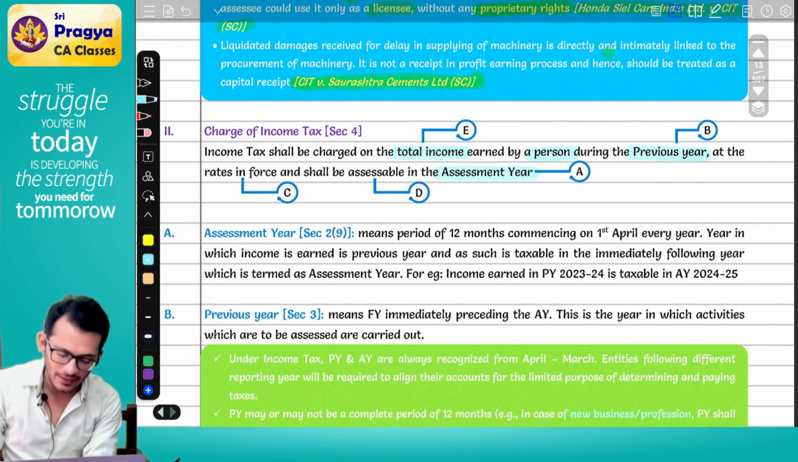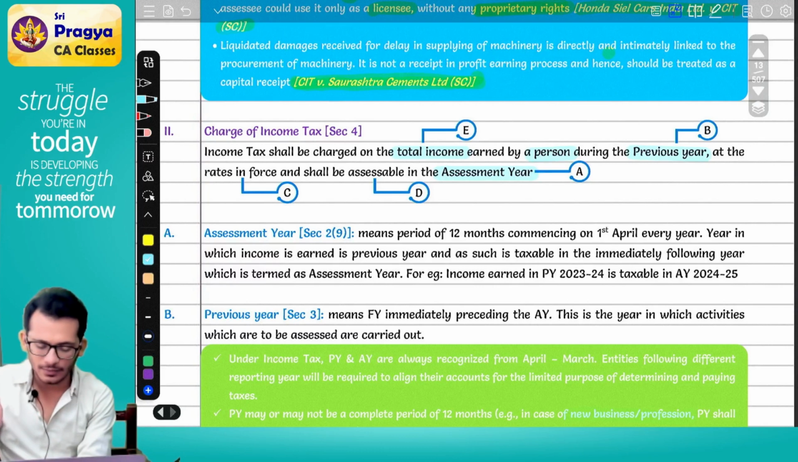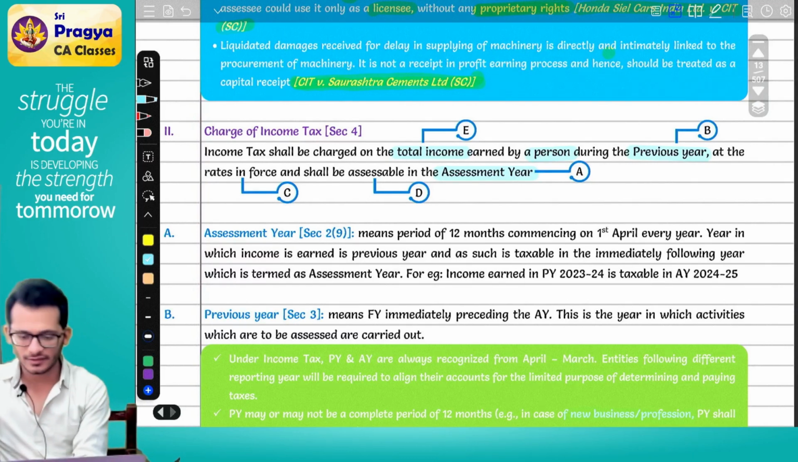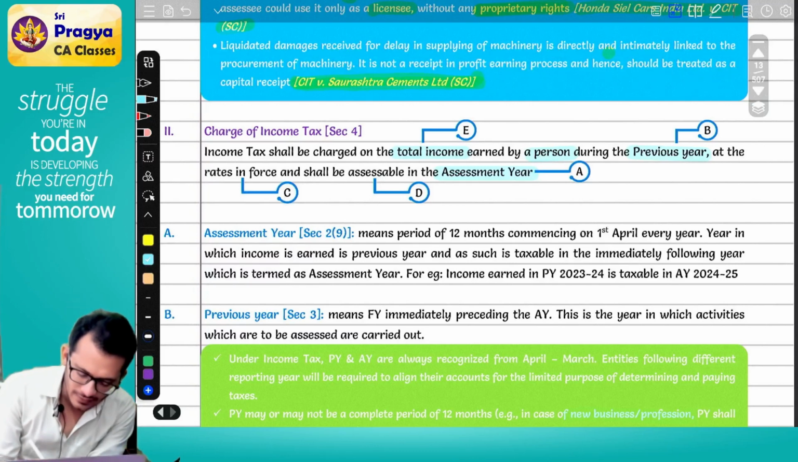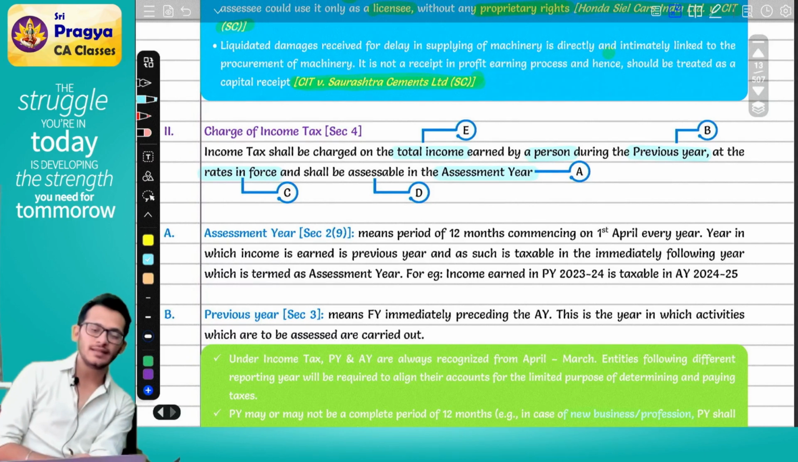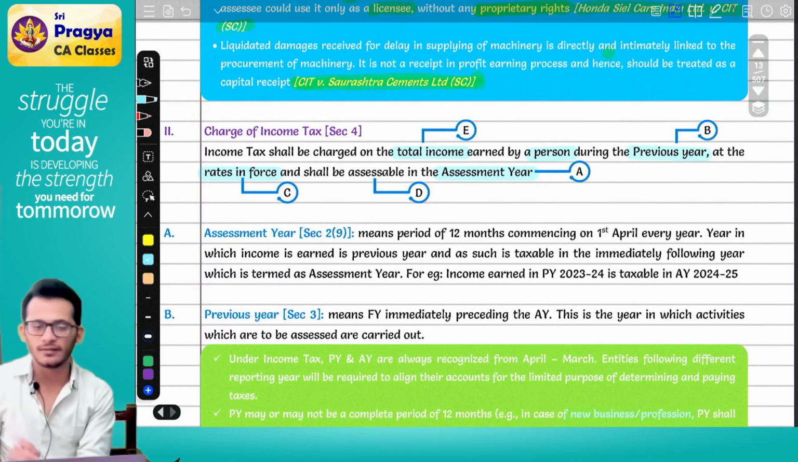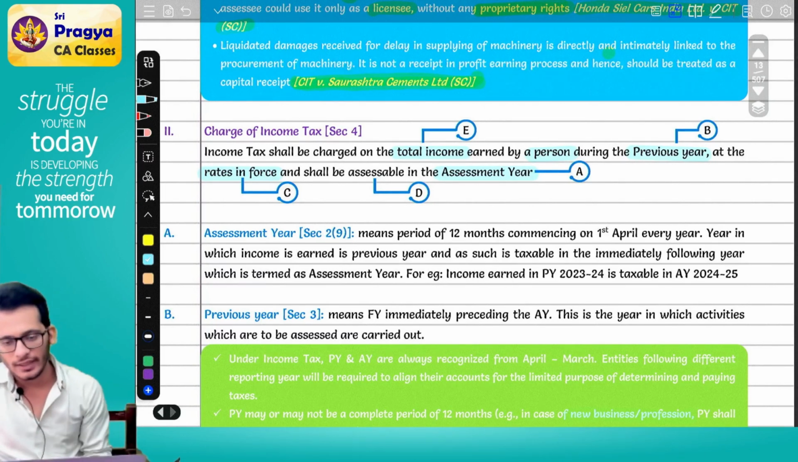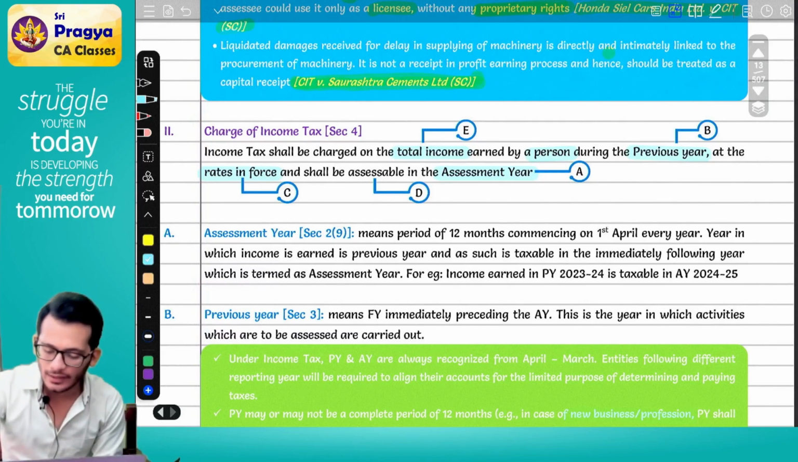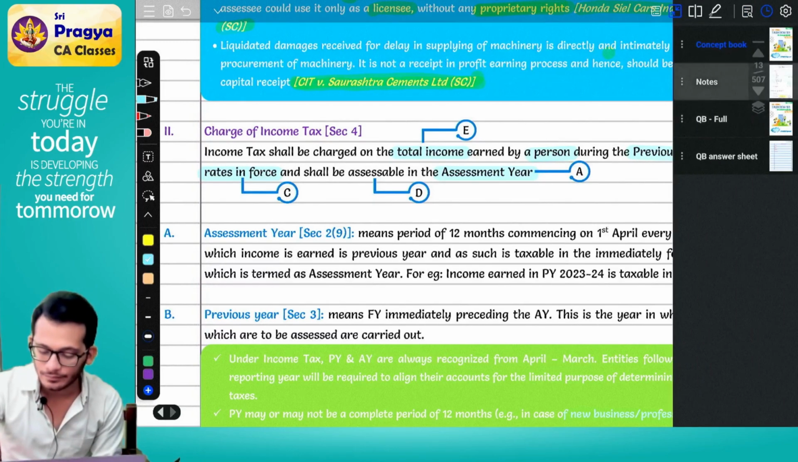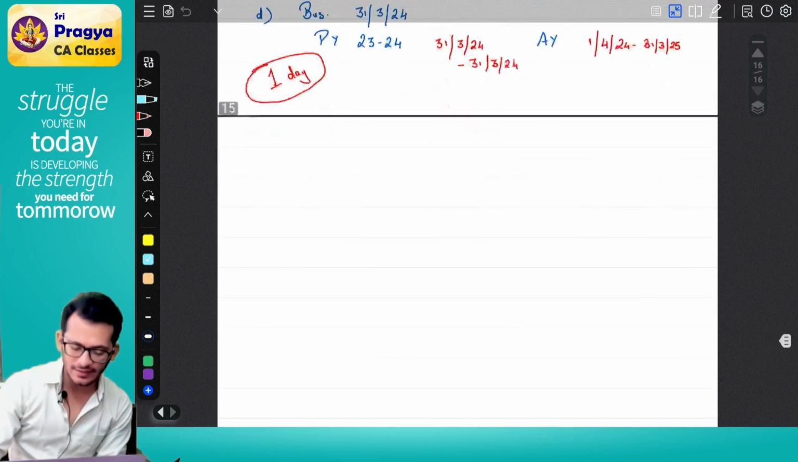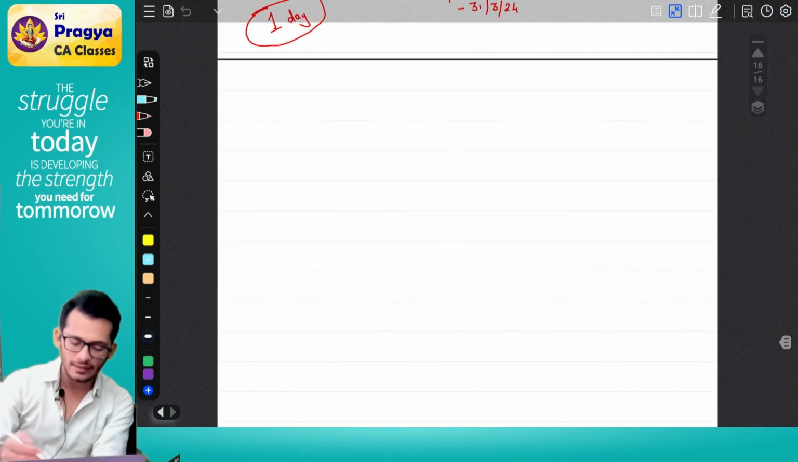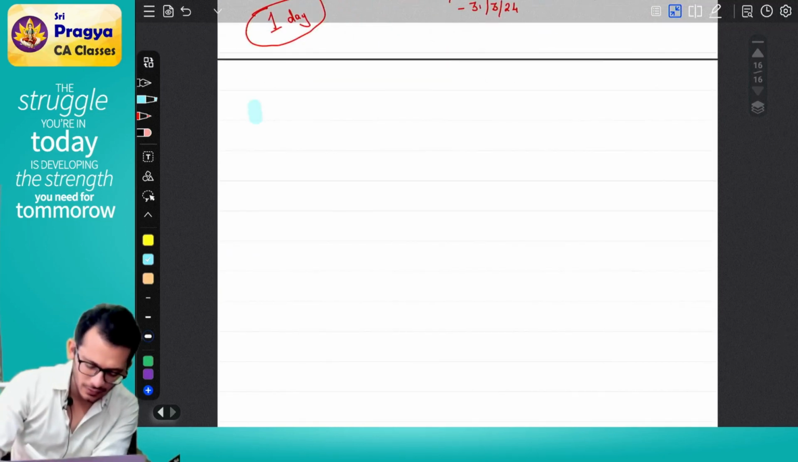Next, what word is pending? Check, no? Income tax shall be charged on total income earned by a person during previous year and assessment year. Pending words are rates in force. Rahul, what is rates in force? Rates in force, they are coming and saying whatever is the income tax rate. I already told you income tax rates are given in... Where is income tax rates normally given, ma? Income tax rates are normally given in your Finance Act.